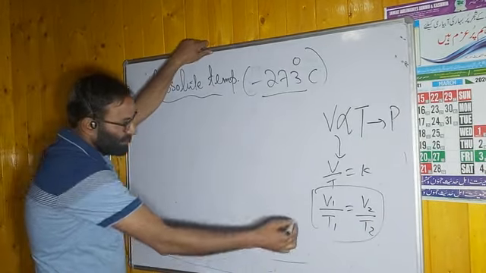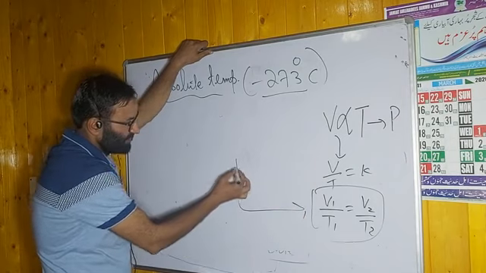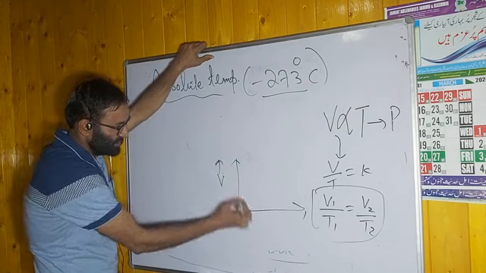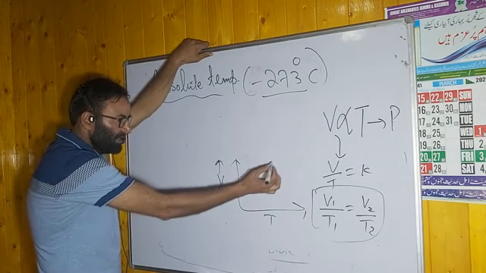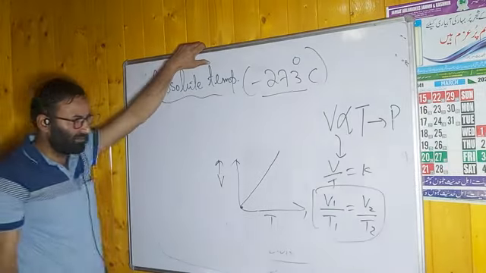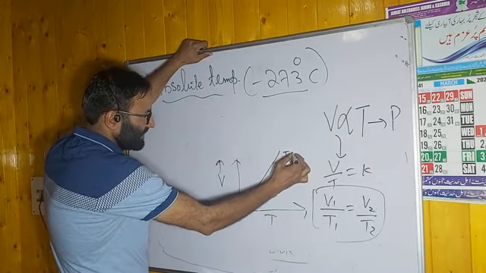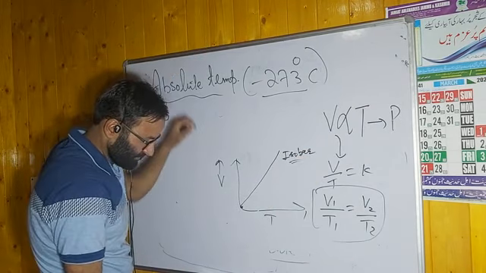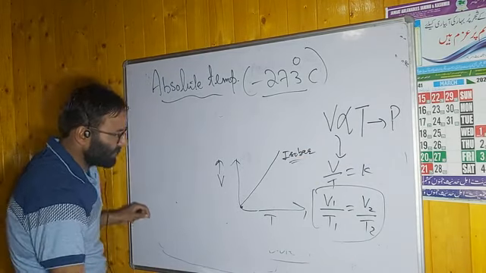Then we plotted a graph, in statement number first, between V versus T. Since they are directly proportional, you get a straight line passing through the origin. Then I told you this curve is known as isobar. This is the case of statement number first. Remember this point. Now we have statement number second.